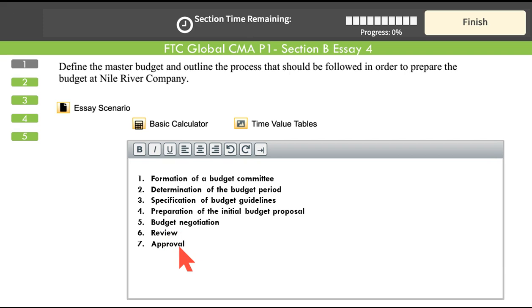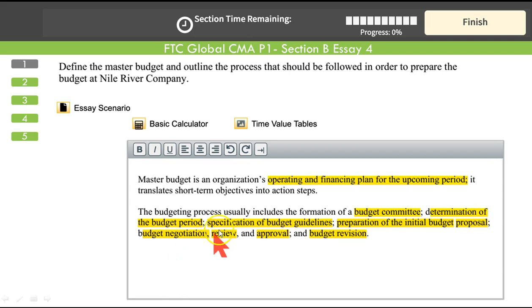Of course, things keep on changing in the external economic environment, and the budget should have a little bit of flexibility in it so that it can accommodate the changes. So there might be certain budget revisions. So these are the steps. If you miss a couple of steps, it doesn't matter, you just need to remember the flow. It starts from the budget committee, budget proposal, and then finally it ends at approval and revision. And then you can discuss in between.